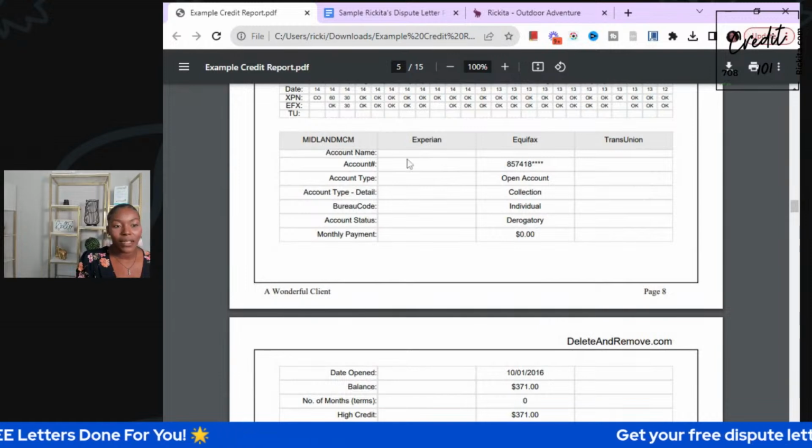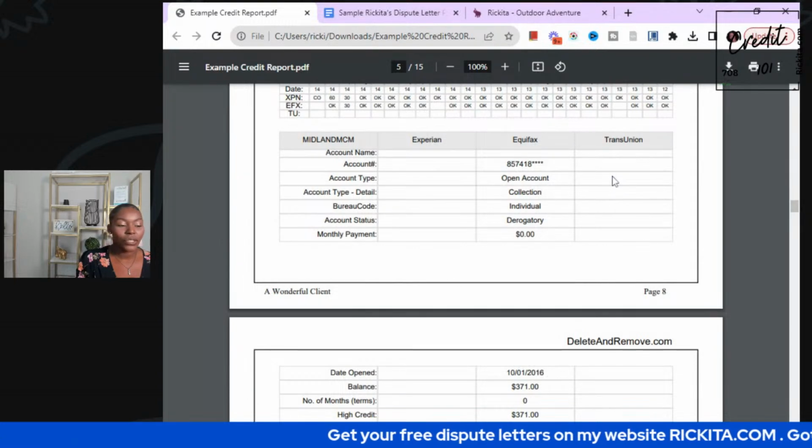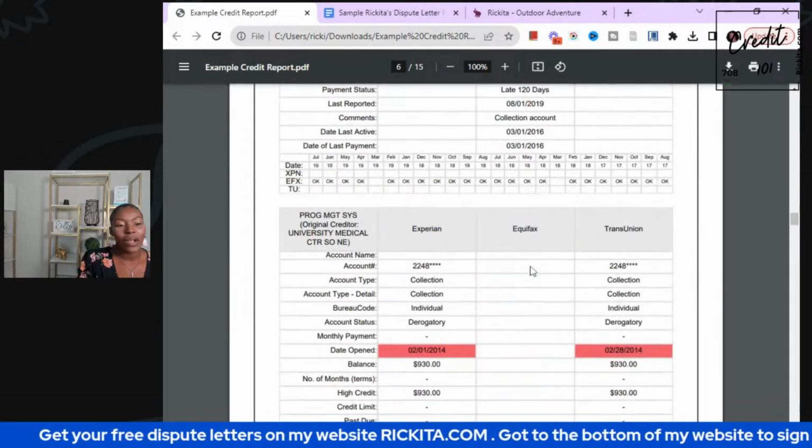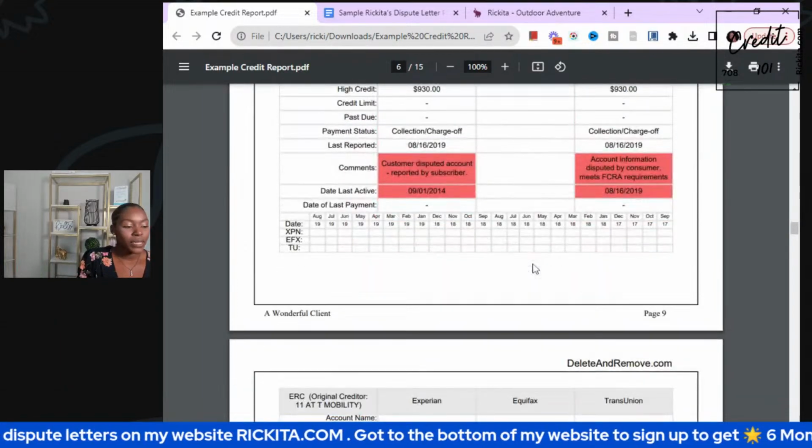And then also we have this Midland Credit Management. We have this Experian one right here. And then also we have this TransUnion one that don't have anything. It's just Equifax. So that's why I tell you guys, we have to make sure that we're separating it all the way out.